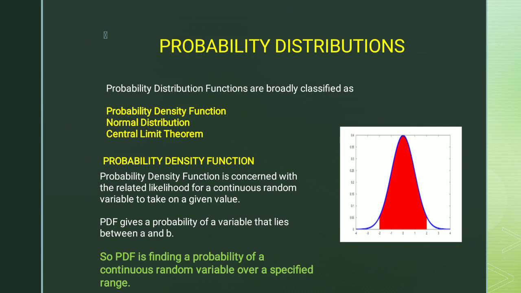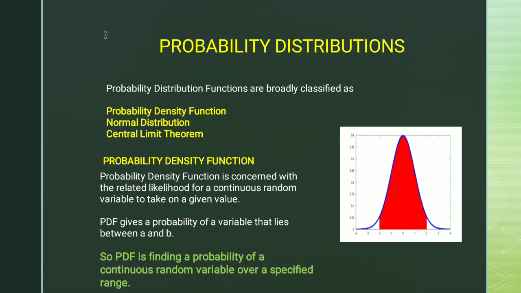Now what is PDF? Probability density function is concerned with the relative likelihood for a continuous random variable to take on a given value. Now what does it mean? It means that the probability density function is basically indicating a range of a random variable.